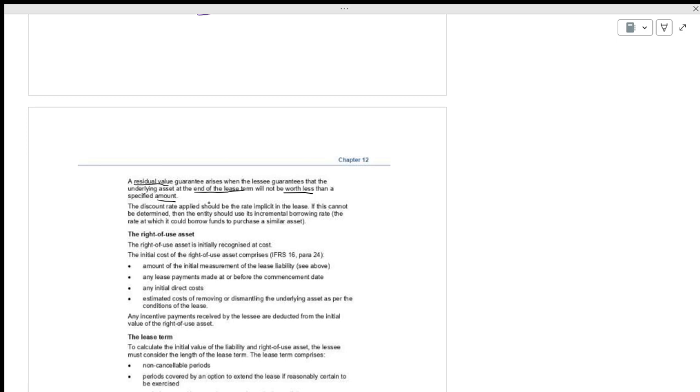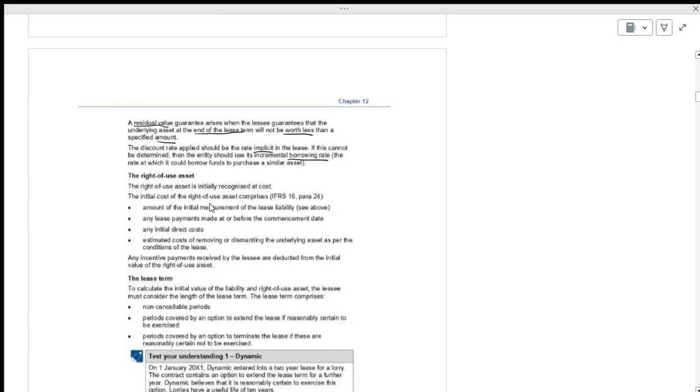If you remember, I am just referring to the financial instruments we have done. Bonds: opening plus effective rate, plus interest paid, minus closing. That is the standard rule. Similarly, we use the same format but from a lease perspective. We will use the discount rate as the rate implicit in the lease. If this cannot be determined, then we use the borrowing rate of similar assets.